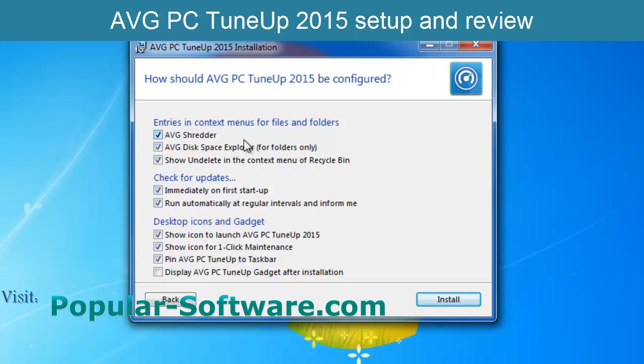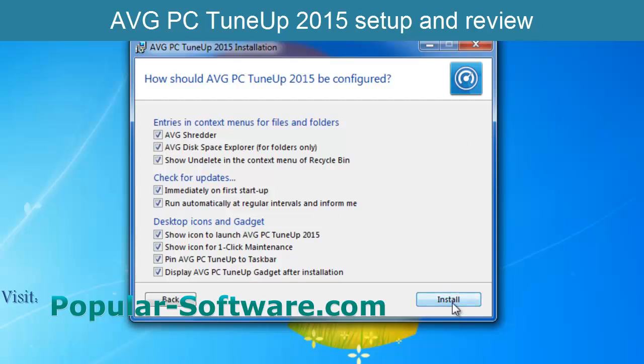AVG Shredder if you want to securely erase data from your hard drive or SSD drive. AVG Disk Space Explorer for folder holder, show underlined. Check for updates on first tab, run automatically at regular intervals, and inform me. Show icon to launch AVG, show icon for one-click maintenance, pin AVG, and this is a small gadget you will see on the right side of your desktop window.